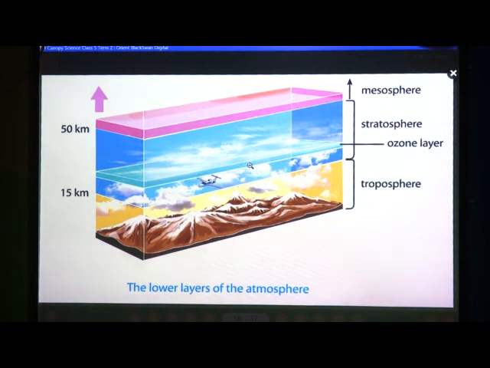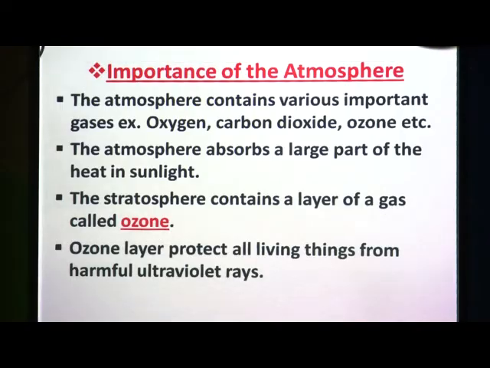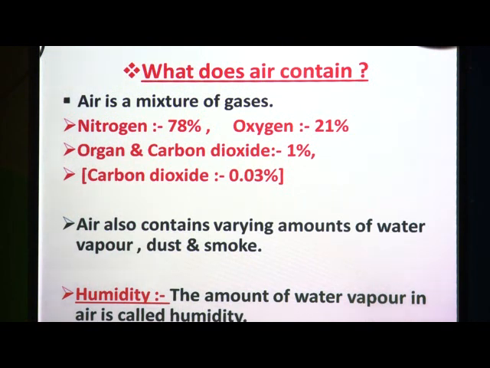And one more important thing about the ozone layer is that it absorbs most of these harmful rays and thus protects us, the living things on the earth. So, in this way the atmosphere is very useful to us. Then afterwards we have to study a new point, that is, what does air contain? As I told you some time before, air is a mixture of gases.